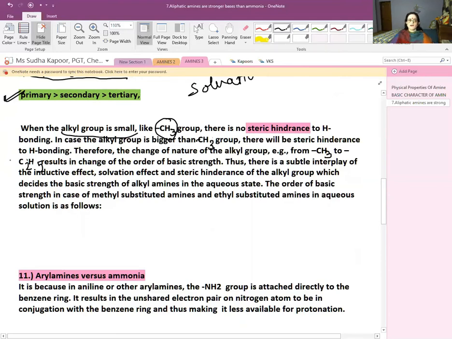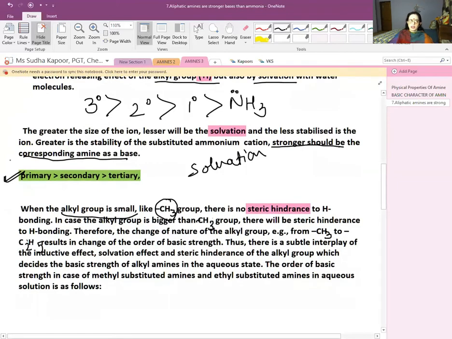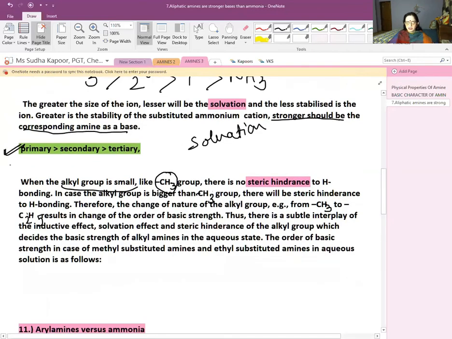So the three important factors that are meant to be considered in the aqueous phase are: first is the plus I effect, the second is solvation, and the third is the steric, or we can say the size of the alkyl group. So other than methyl, all the groups result in changing the steric factor also. So methyl is considered to be the smallest one. The order of the basic strength for methyl is different and for ethyl is different in nature.